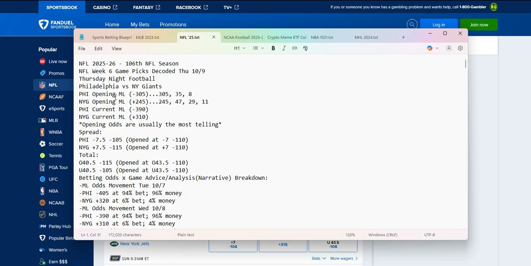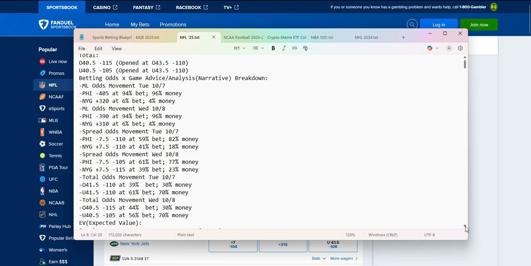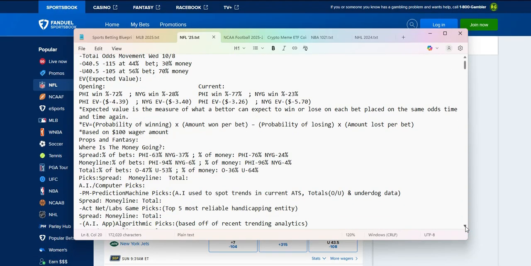The minus 390, plus 310, 7.5 point favorites are the Eagles, and the over under is 40.5. Let's go over that right now. Let me scroll down a minute. Then we're going to go over the expected value. Picks will be on the Patreon as well as the props.